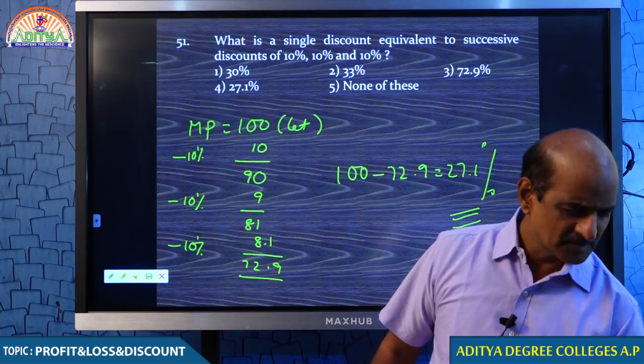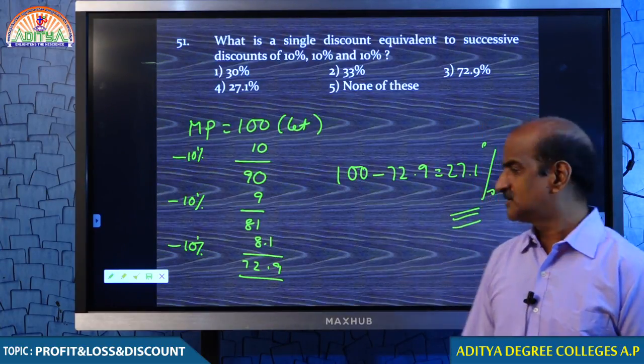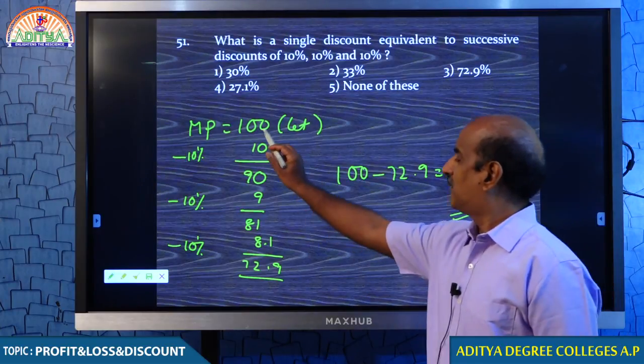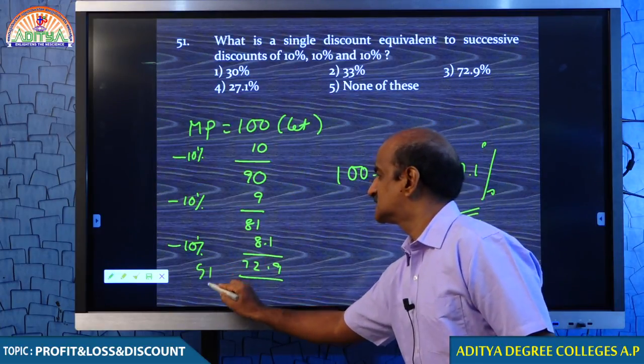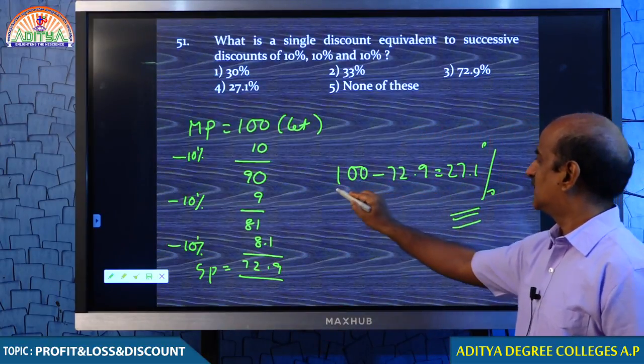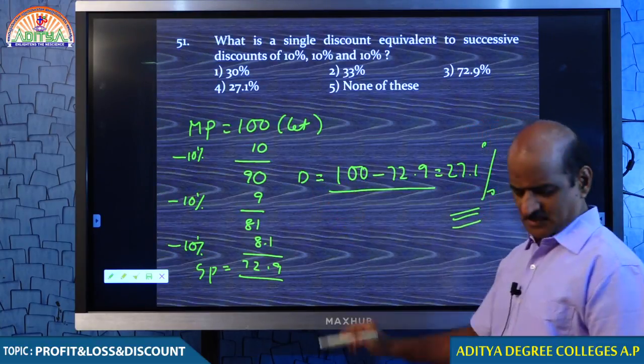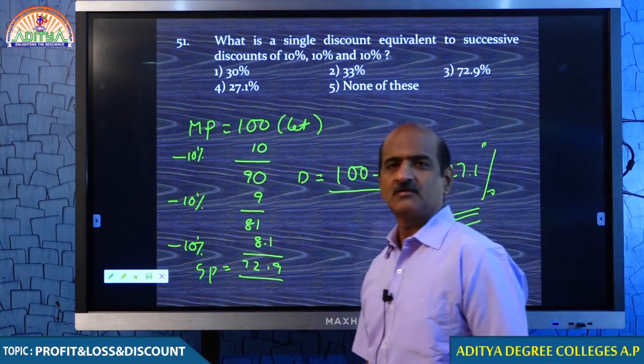72.9 is not the discount, my dear students. 27.1 is correct. What is the meaning of discount? Discount is nothing but market price minus selling price. Market price is 100, selling price is 72.9, and the difference of these two is nothing but the discount. So, discount is 27.1%.